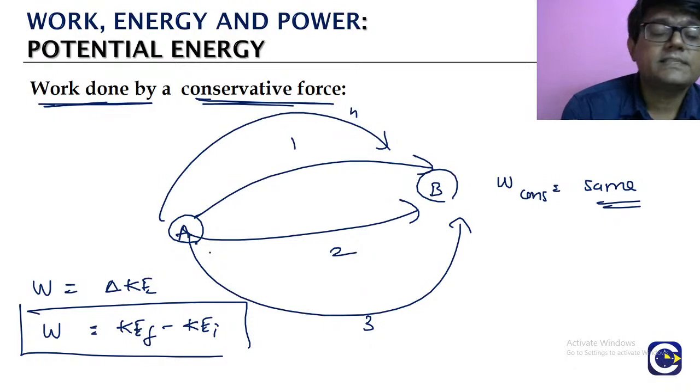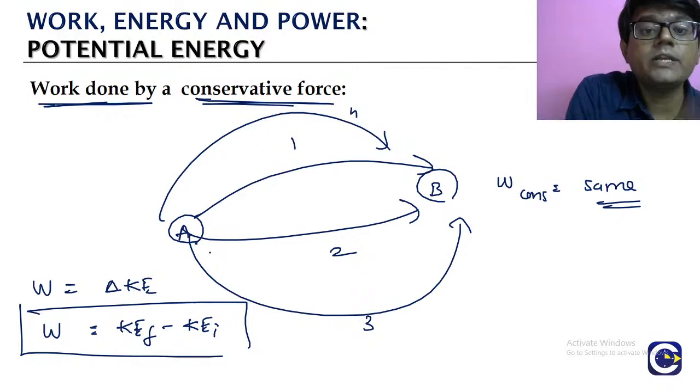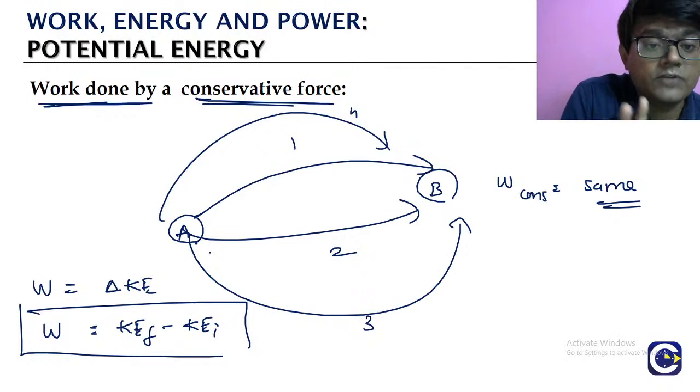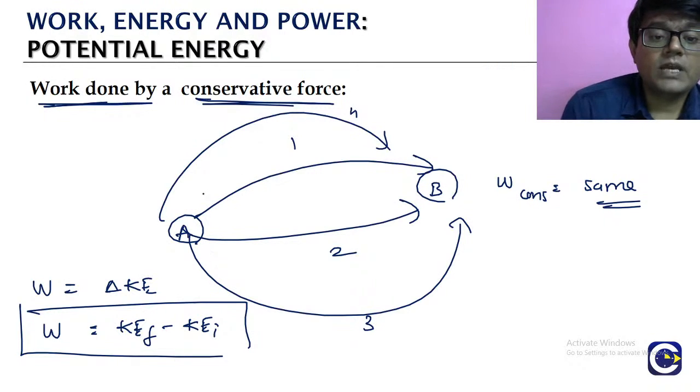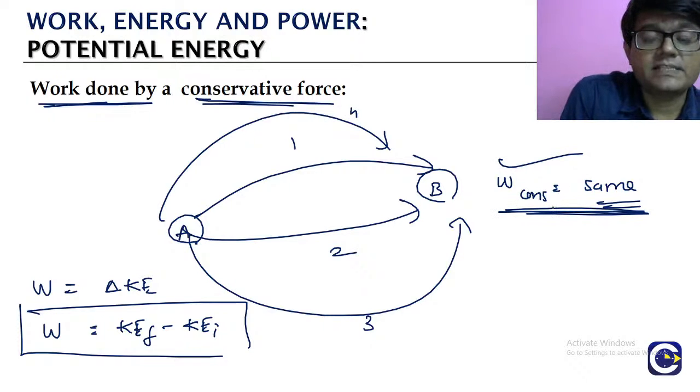The idea is we can get out of calculating the work done by the conservative force each and every time, provided we are able to account for this or adjust this in terms of some energy form for the particle.